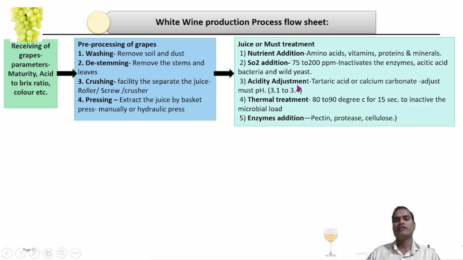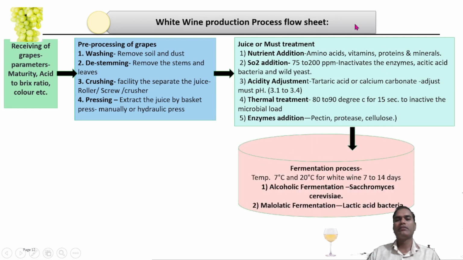Then acidity adjustment by addition of acid or alkali as required to get a pH level of 3.1 to 3.4. Then maybe heat treatment as required, or enzymatic treatment to clarify the grape juice initially. It may also be supplemented with external nutrients: amino acids, that is nitrogen sources, vitamins, proteins, and minerals. The important steps are the sulfiting treatment and the acidity adjustment, after that the pre-treatment of the grape juice.